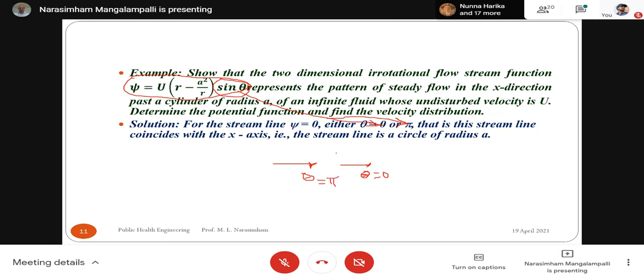So that means your streamline is a circle of radius r. It is a circle of radius r. Sorry, radius a. Because if you take r is equal to a, so this expression, one minute.